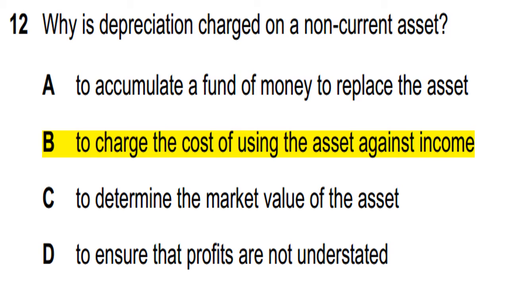And number 12, why is depreciation charged on non-current assets? And B option is correct. To charge the cost of using the assets against income. We spread out the cost of the non-current asset over the particular years of its useful life.